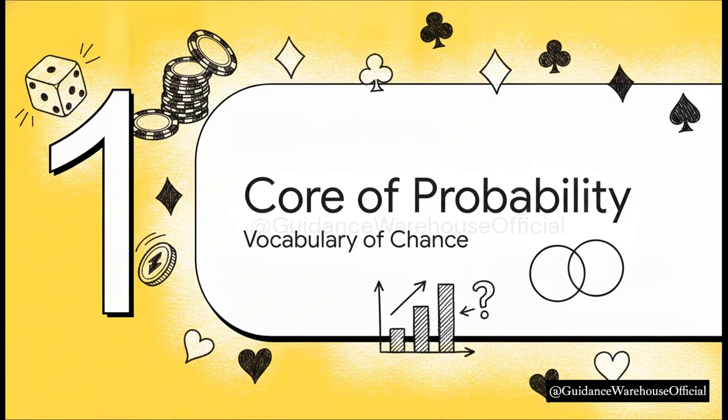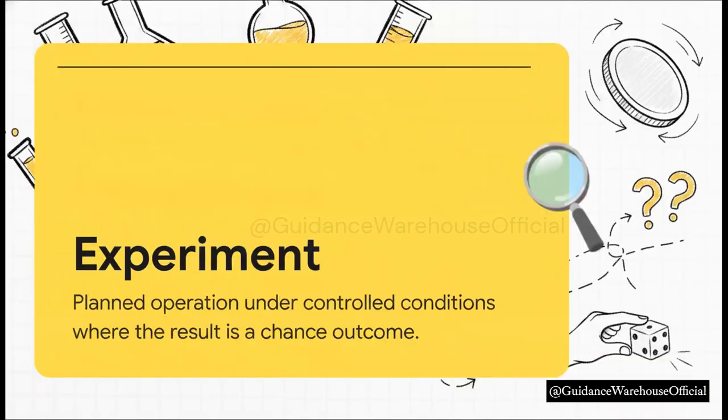Section 1. The core of probability. Before we start calculating the odds of winning or losing, we've got to nail down what we're actually observing. Now, an experiment in statistics isn't just test tubes and lab coats. It's any planned operation carried out under controlled conditions where the result is a chance outcome. Flipping a coin is the perfect example. You control the flip, you control the coin, but the exact result? That's not predetermined. That is chance.